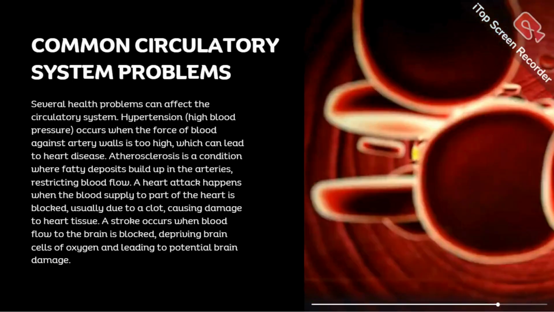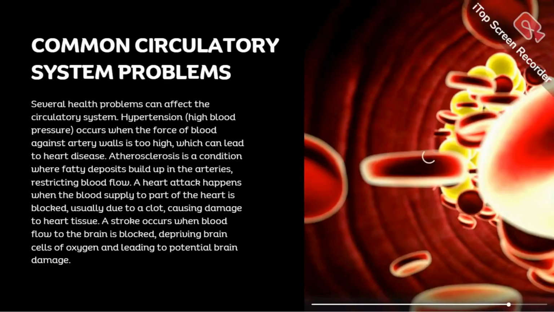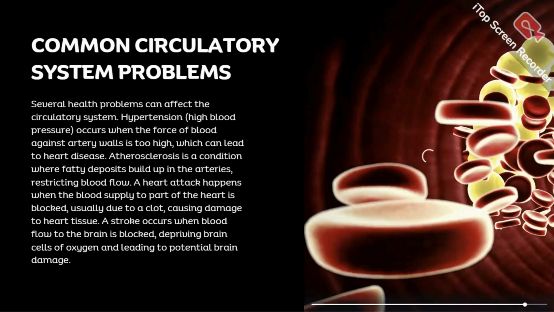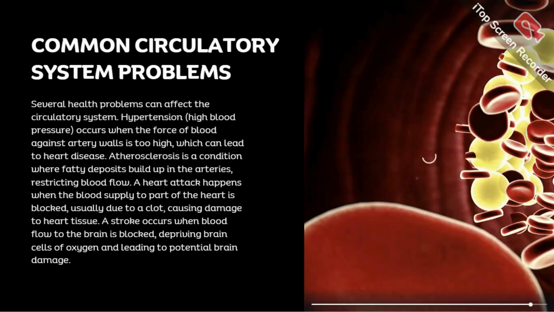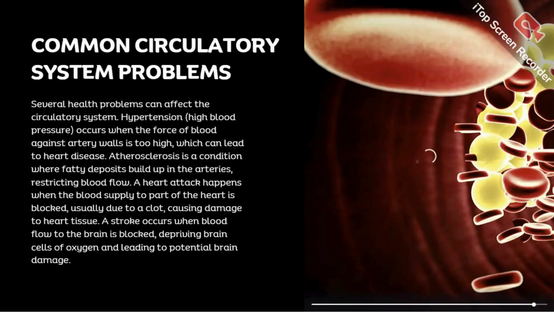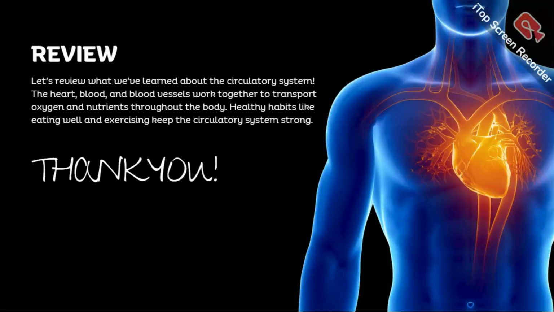A stroke occurs when blood flow to the brain is blocked, depriving brain cells of oxygen and leading to potential brain damage. So these are the common circulatory system problems, which include high blood pressure and also heart attacks, which usually come from a clot causing damage to heart tissue.